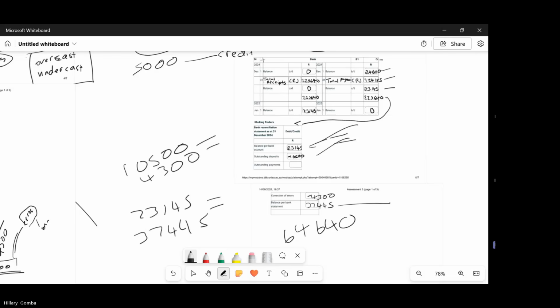Okay, 23,145 plus 37,445. I am getting 65,90. On the bottom one, yes. And then the top one is